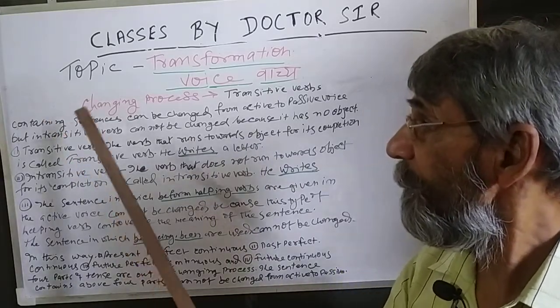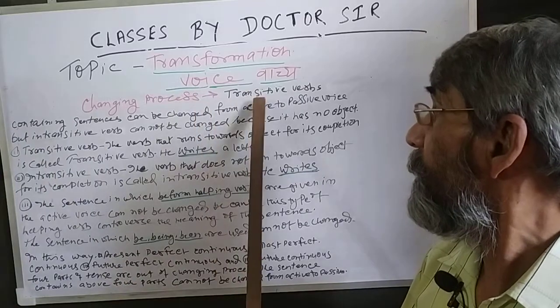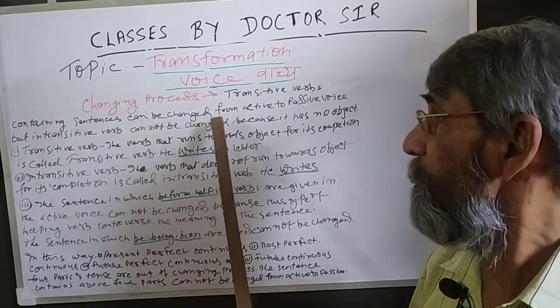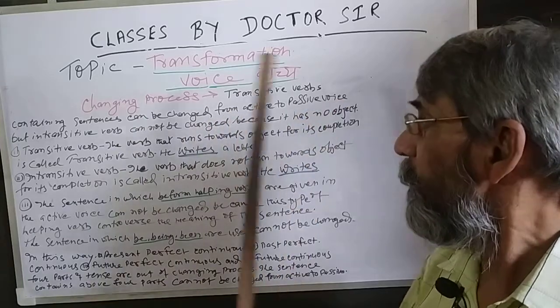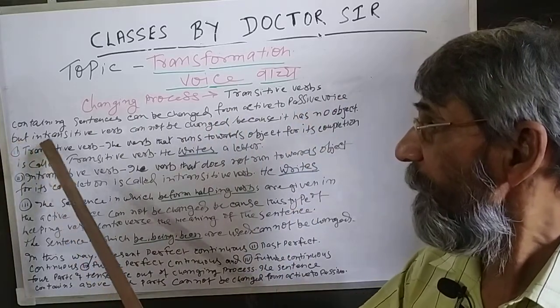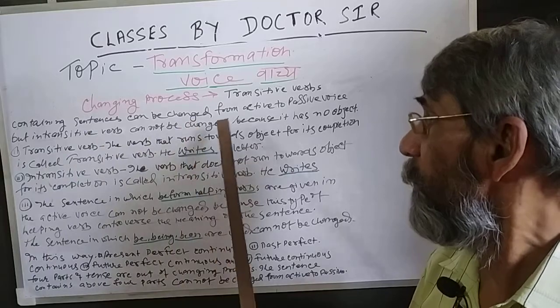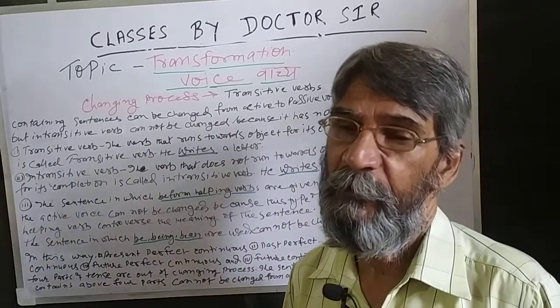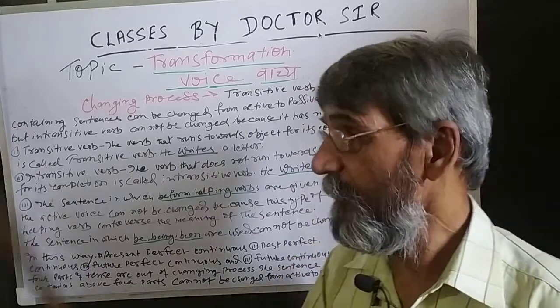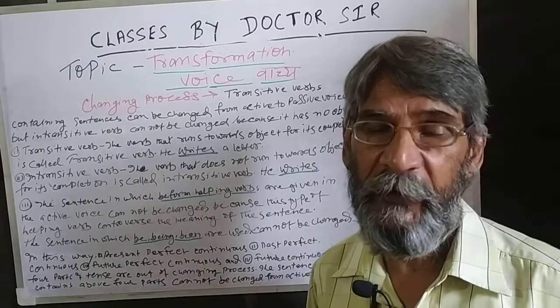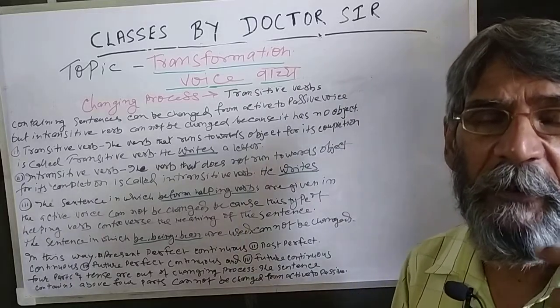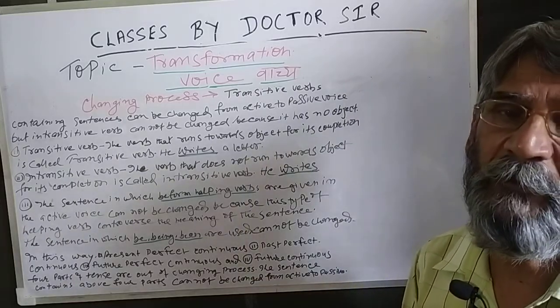Now, sentences containing transitive verbs can be changed from active to passive, but intransitive verbs cannot be changed because there is no object. In this way, sentences are divided into two parts, transitive verb and intransitive verb.